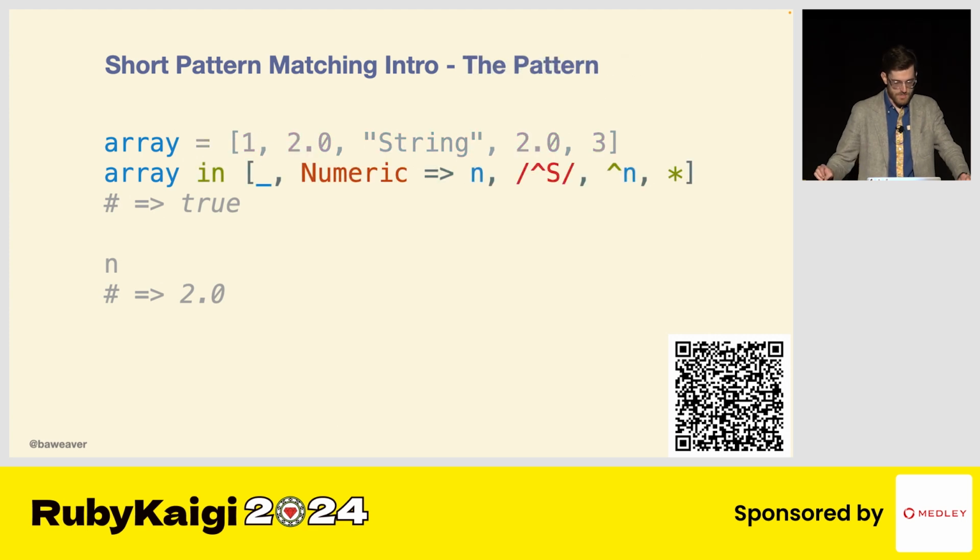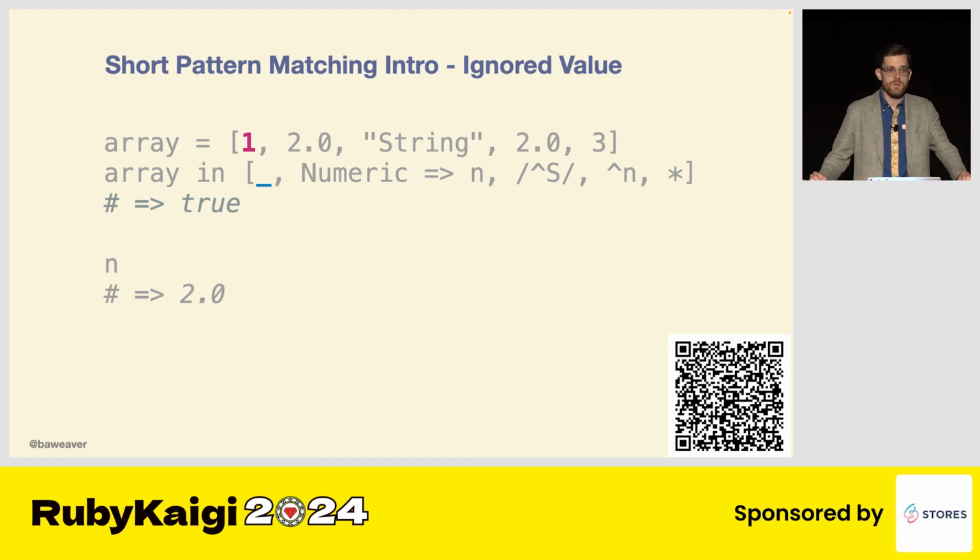But the pattern match is where this gets different, is where we have the keyword in. And everything after in is that pattern and everything that we're comparing to. Every value in this statement uses triple equals, much like a case statement does, but also has some additional syntax we will get into. So the first comparison is with the value 1, and it's matched to an underscore. This means we do not care about that value. If we want, we could name it something like underscore first number, but this is just saying that this is an unused variable that we do not really need to know about.